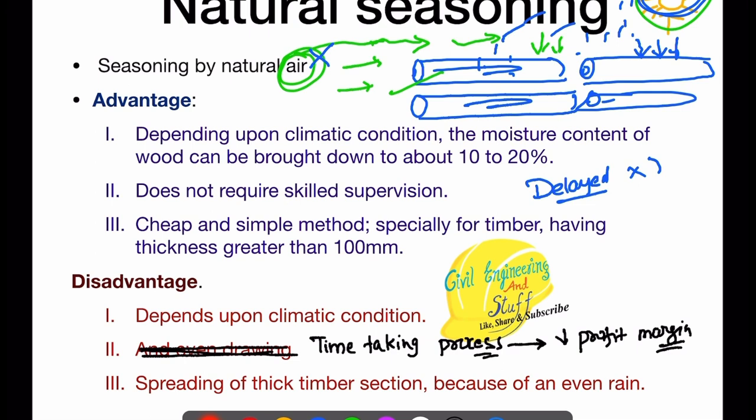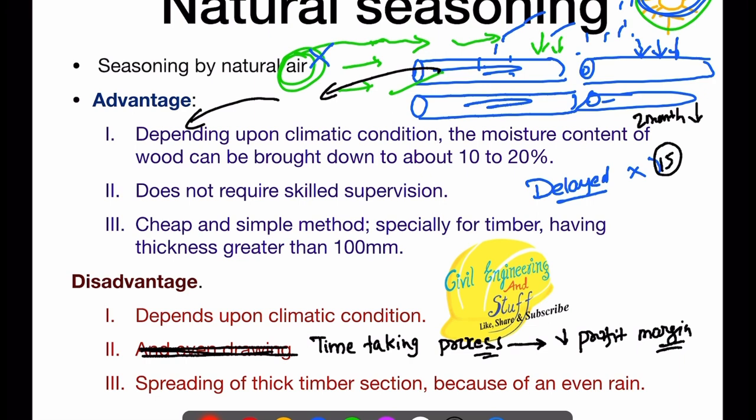Because let's say it takes around 2 months for the log of wood to reduce the moisture content to your desirable OMC, or optimum moisture content. While if you go for some artificial technique, the same could have been achieved in 15 days, or a month. So the earlier you are able to reach your desired moisture content, the earlier you are going to process it, and manufacture or sell the desired product. So it's a time-taking process which may sometimes reduce the margin.